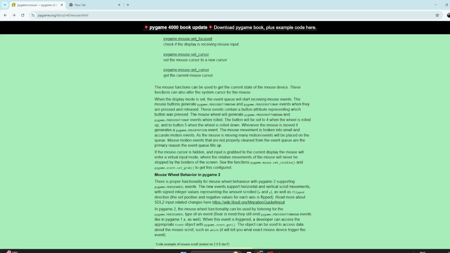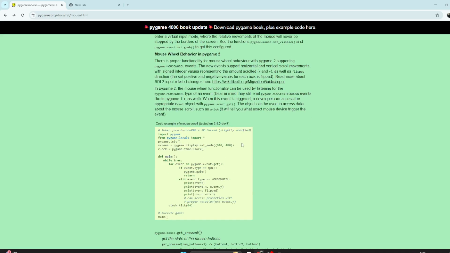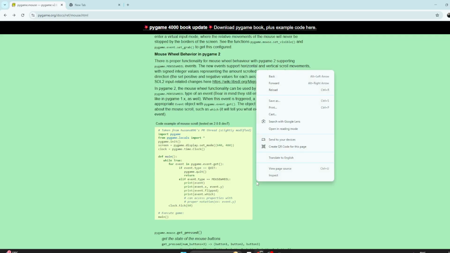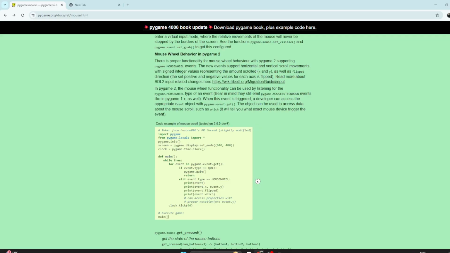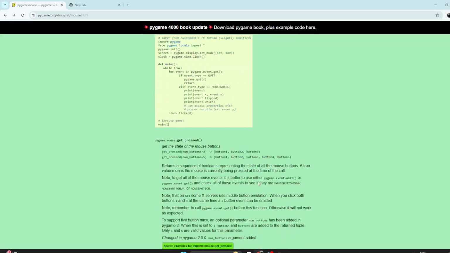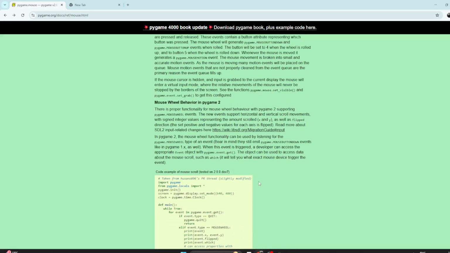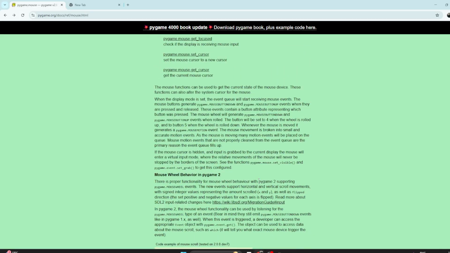You have 3, I have 7. One is left click, the other is right click, then you have middle click, and then you have wheel up, wheel down. So you have these 5 things. What about the side buttons? They are not in this pygame; you cannot do that in the normal way. It only supports left, right, the wheel up, wheel down, and the middle click.